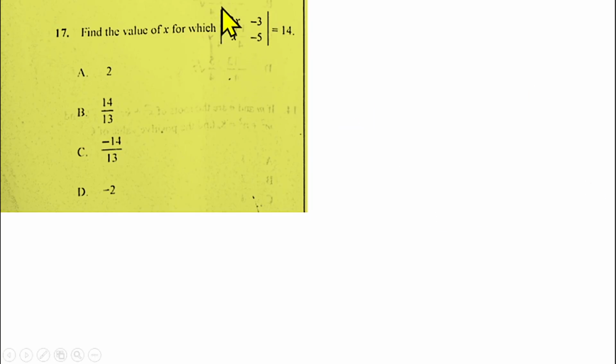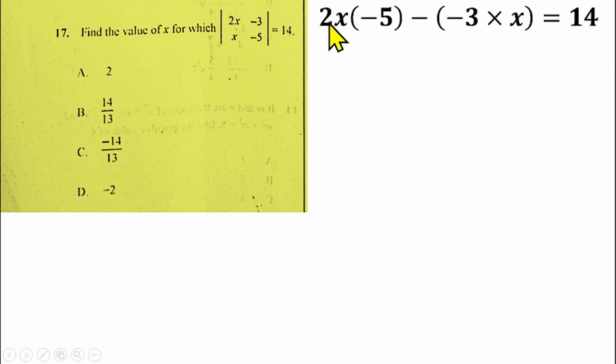You have to find the determinant of this 2 by 2 matrix and equate it to 14. And how do you find the determinant? You cross multiply the two diagonals and you subtract this one from this one. So that means I'll be having 2x times minus 5 minus 3 times x equals 14. So that's how to find the determinant of a 2 by 2 matrix. That is, I cross multiply this diagonal, minus I cross multiply this diagonal, also equals 14.